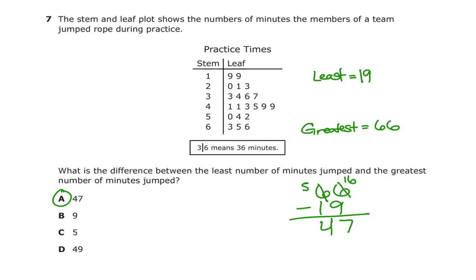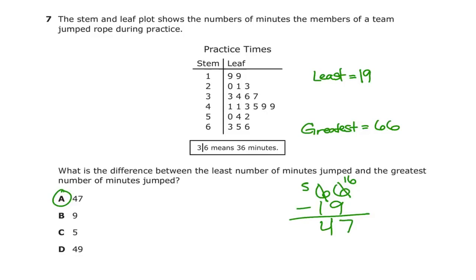Number 7. The stem and leaf plot shows the number of minutes the members of a team jump rope during practice. And then it shows the stem and leaf plot here. The question is, what is the difference between the least number of minutes jumped and the greatest number of minutes jumped? As you see, it has a little example down there of how you're supposed to read the stem and leaf plot.